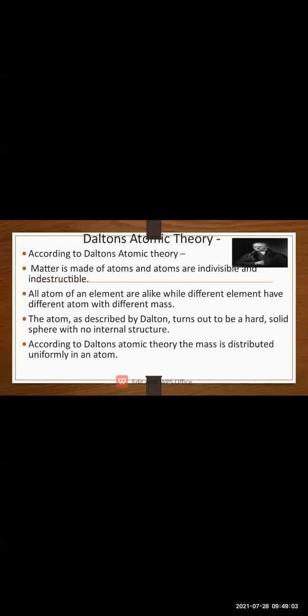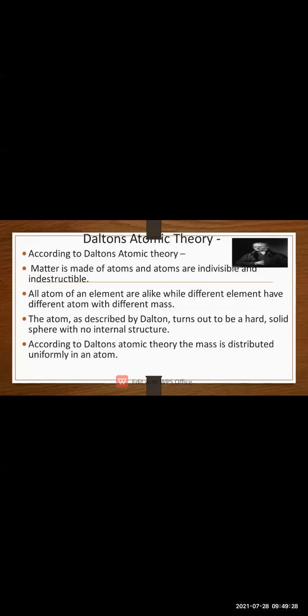So when they all combine together, they are having different atoms and different mass. Okay. Now the third point that you are supposed to know in Dalton's atomic theory is that the atom turns out to be a hard solid sphere with no internal structure. So I told you the example of matter.